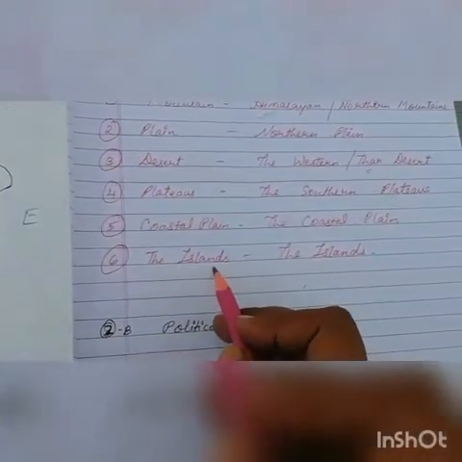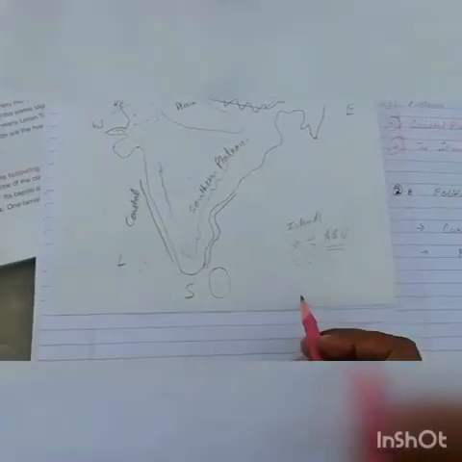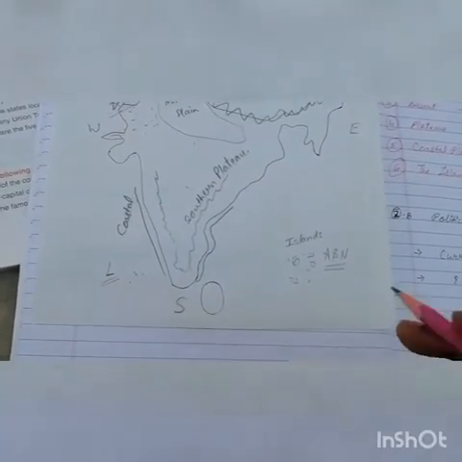Next one, the islands. There are two islands, the Andaman and Nicobar Islands and the Lakshadweep Islands.